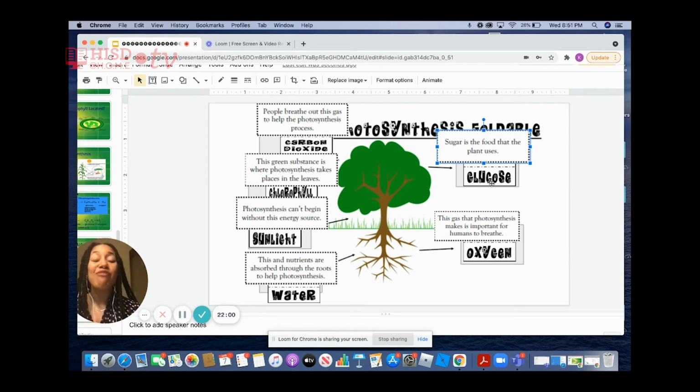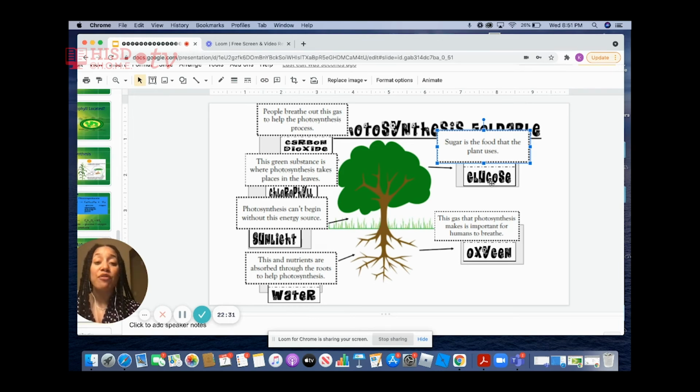Now, once we have water, sunlight, the chlorophyll, and carbon dioxide, the plants are able to produce 2 things. The first thing they're able to produce is their food, which is called glucose. And then for us, the most important thing that they are able to produce is oxygen. Again, we breathe in oxygen and we breathe out carbon dioxide.